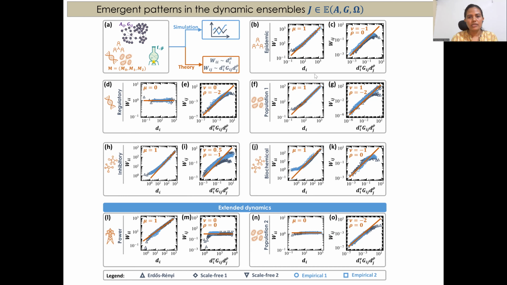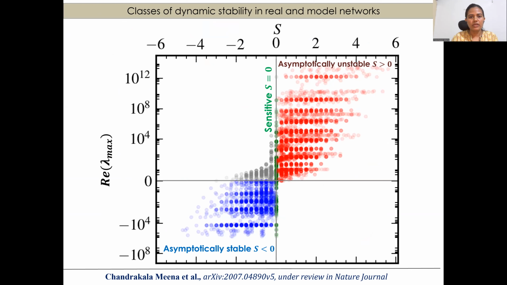To check the robustness of our theory, we have taken a 7,500 Jacobian ensemble. Here you can clearly see that for the red dot points, the stability classifier S and the principal eigenvalue are both positive, so these correspond to the asymptotically unstable class.